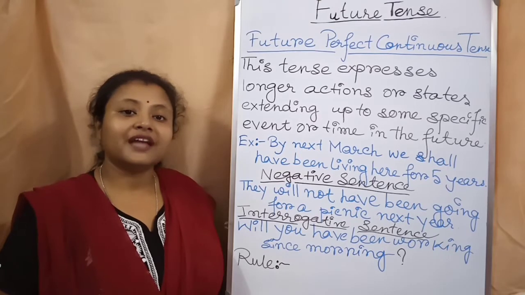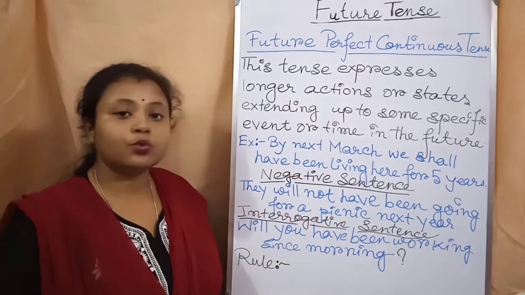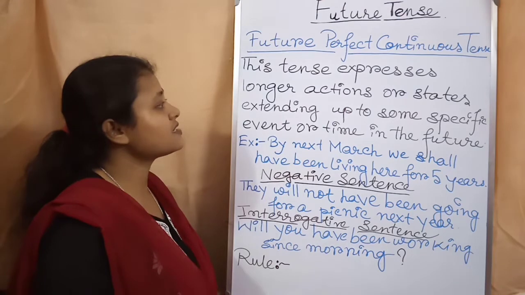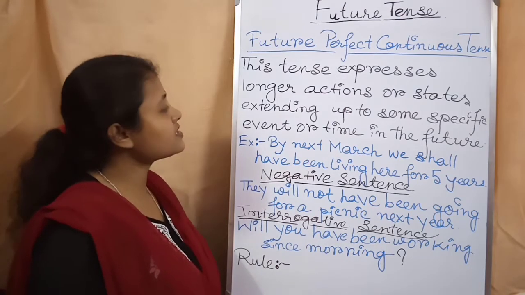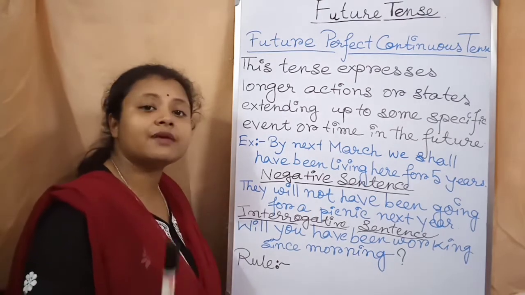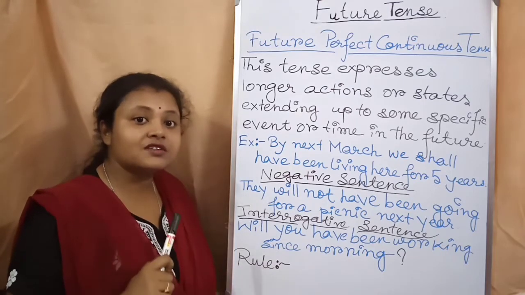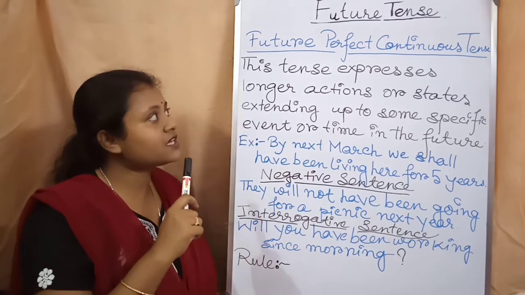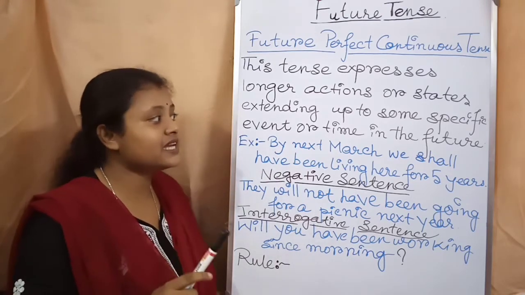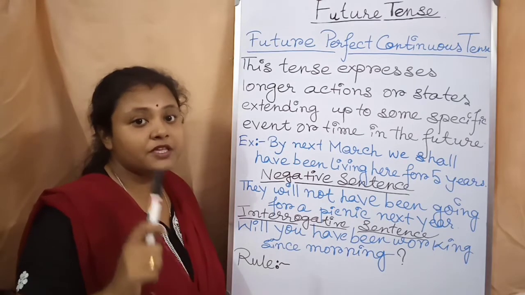So students, now we will learn future perfect continuous tense. What is future perfect continuous tense? This tense expresses longer actions or states extending up to some specific event or time in the future. It is just like future perfect tense, but there is a difference. Here the actions will be extending up to a specific point of time in the future.